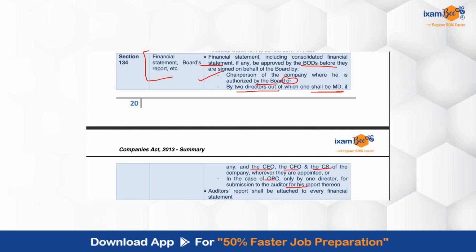So before the financial statement is signed off, it requires a nod from the board of directors, and then based on the setup of the company, one of these persons is required to sign that particular statement. And as I already mentioned, the auditor's report is required to be attached to every financial statement, which will give a clear and full picture of the entire financial condition of the company.